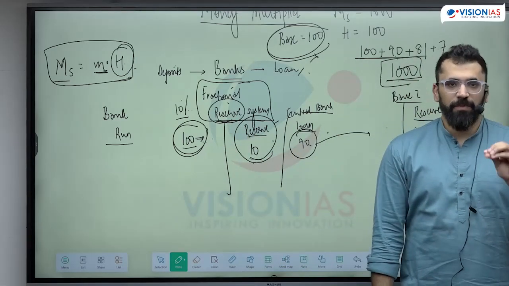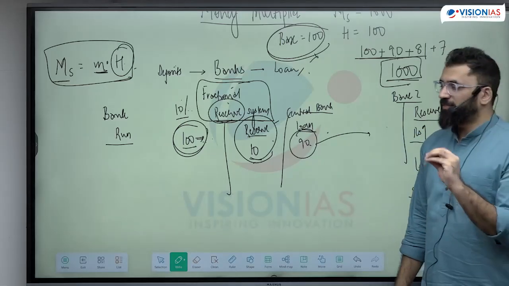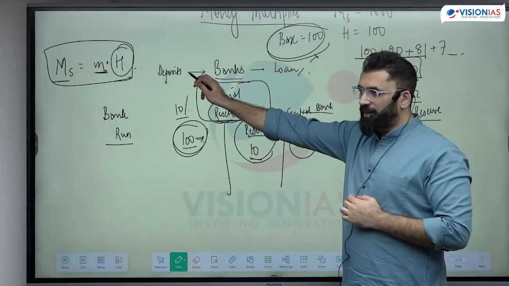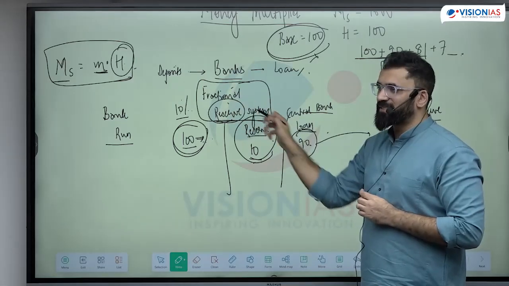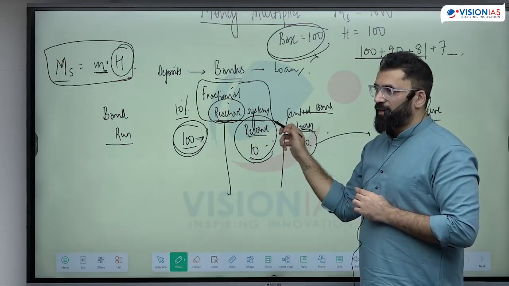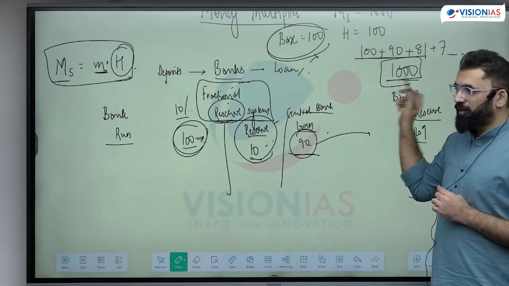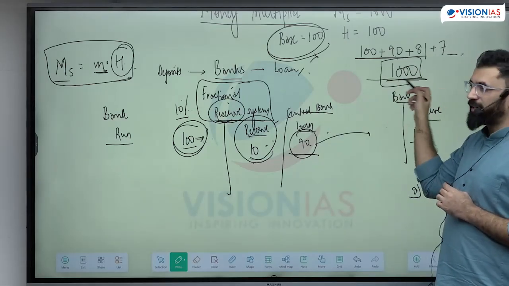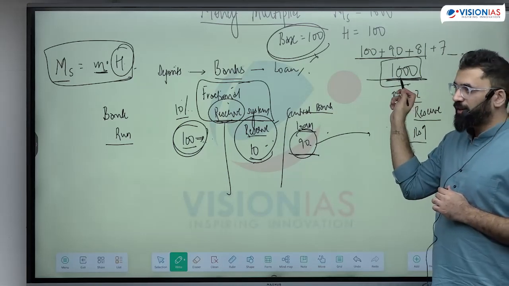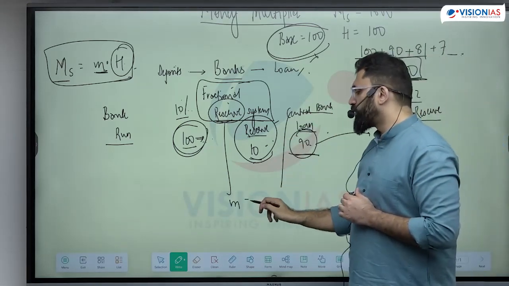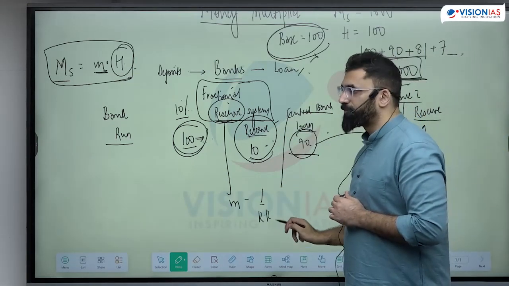Banks in the economy work on a fractional reserve system where whatever deposits they get, they only have to keep a fraction as reserve. The rest they can give out on loans. This bank depositing further, it will create a total money supply of 1000, where the money multiplier then becomes 1 upon your reserve ratio.